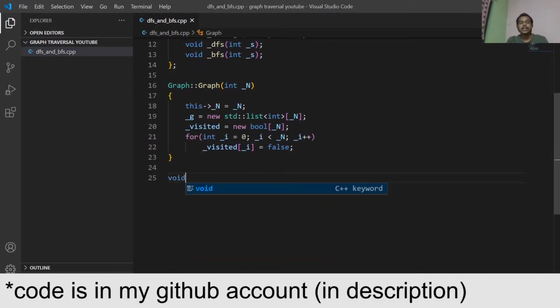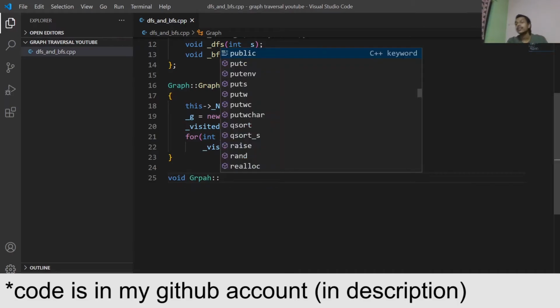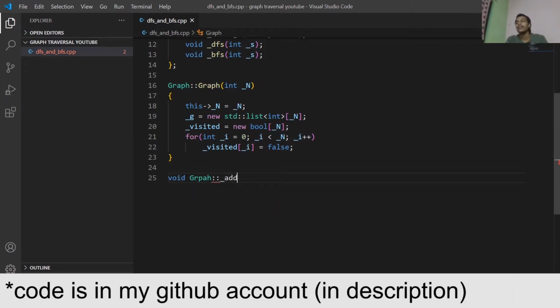Now first have the add edge function, so that we could create the graph. So there we go. It is taking two arguments, int u and int v. So int u and int v mean from u to v. So v is connected to u and u is connected to v.